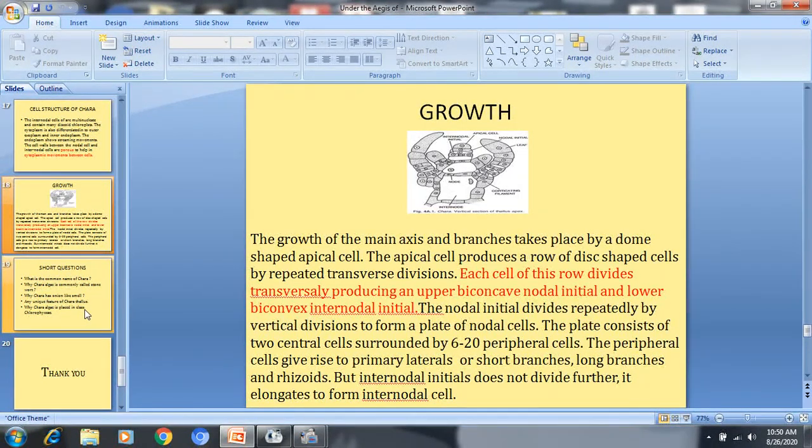So in this way the structure of the node is formed, and the internodal cell is just a single elongated oblong-shaped cell, and all the branches, like branches of limited growth as well as branches of unlimited growth, originate from the division of the peripheral cells which originate from the biconcave nodal initial cell. So in this way the growth of the Chara thallus takes place.